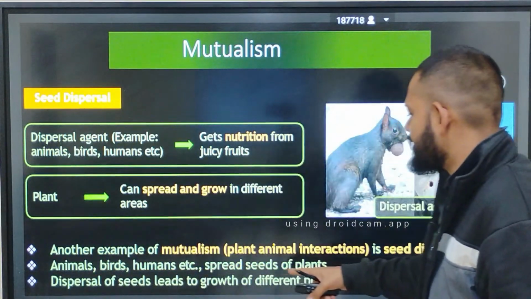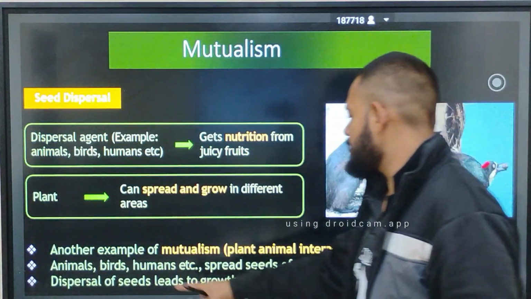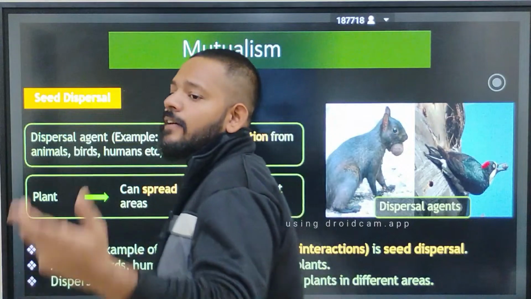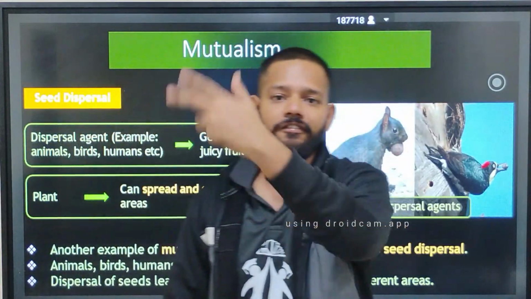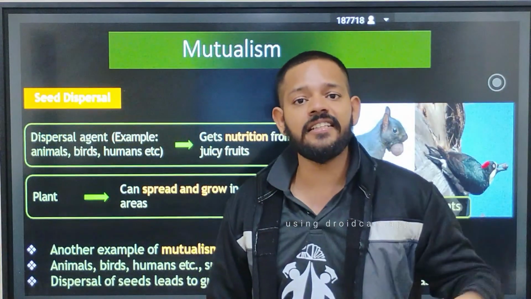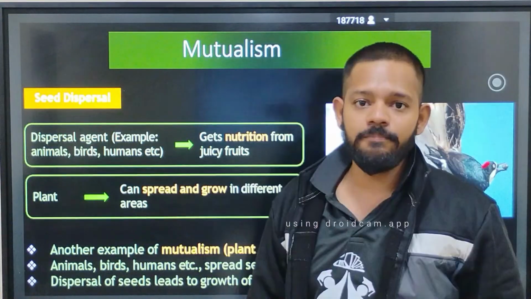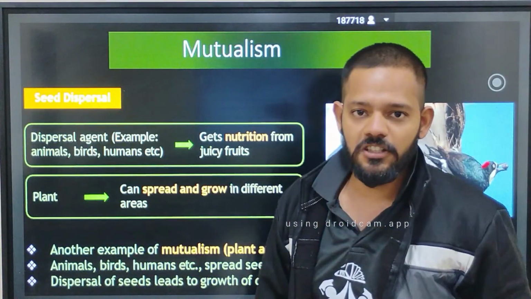Animals, birds, humans, etc. spread seeds of plants. Dispersal of seeds leads to the growth of different plants in different areas. For example, birds fly from one area to a different area. If they do this in the form of seed dispersal, you will find a plant growing in a new place, and it is also a mutualism relationship.